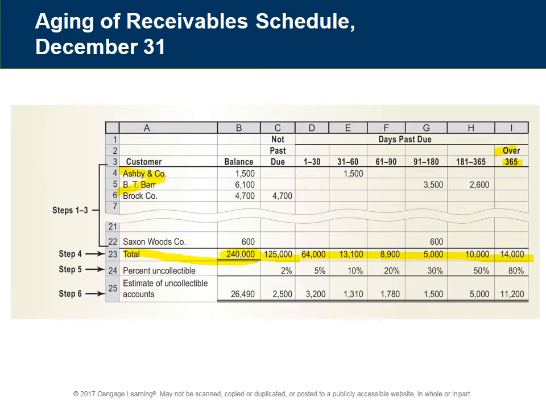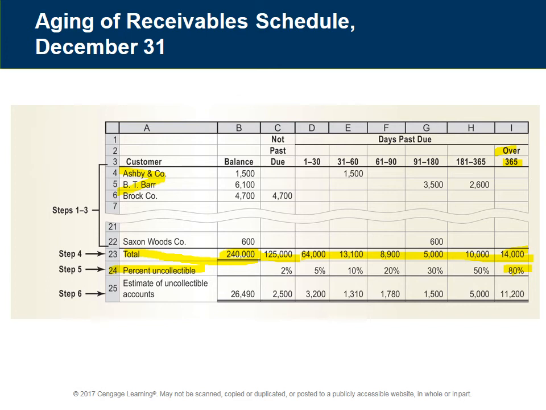So if you look back here, there's $14,000 of this company's accounts receivable that are over a year old. And the older the accounts receivable is, the more likely a company is to find that they're not going to receive the money. And that's pretty clear here. They think they're only going to get about 20%. They've estimated 80% to be uncollectible. And this is a professional judgment. Accounting is full of professional judgments.